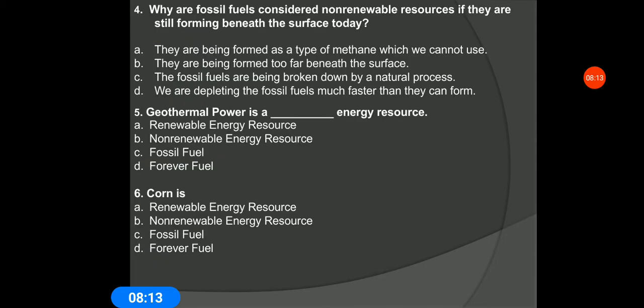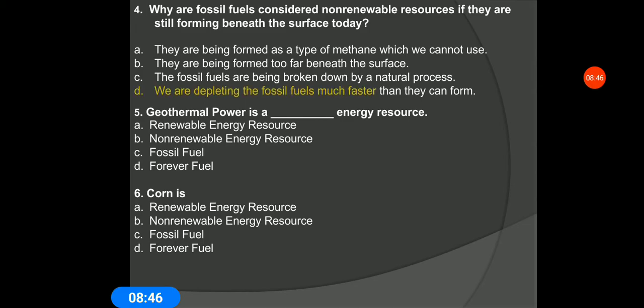Question number 4. Why are fossil fuels considered non-renewable resources if they are still forming beneath the surface today? Options. A. They are being formed as a type of methane which we cannot use. B. They are being formed too far beneath the surface. C. The fossil fuels are being broken down by a natural process. D. We are depleting the fossil fuels much faster than they can form. So D will be the correct answer.